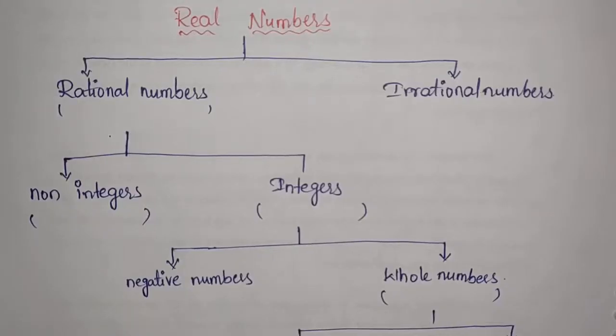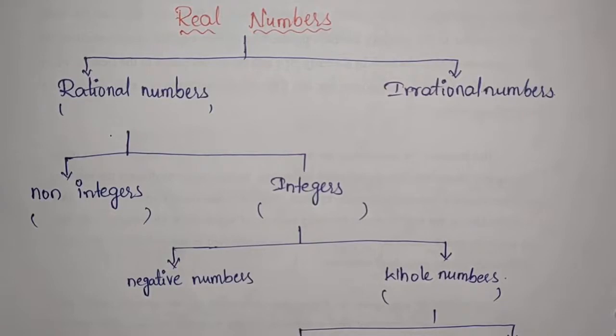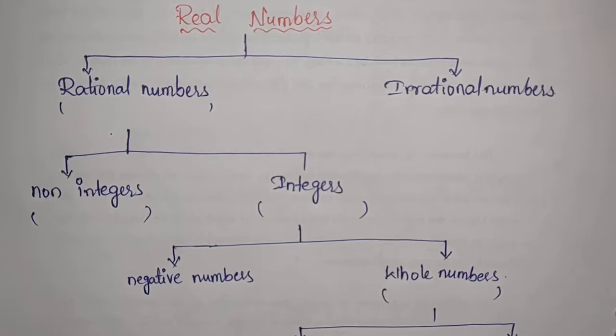Before going to the chart of real numbers, in our life numbers are very important. In daily life we mostly use numbers, like for our date of birth, our weight or our height. Even when you count your income, savings and expenditure, these are all calculated with numbers, and most of the things in our life are related to numbers, right? We can't imagine life without numbers. This is the most important thing in our life.